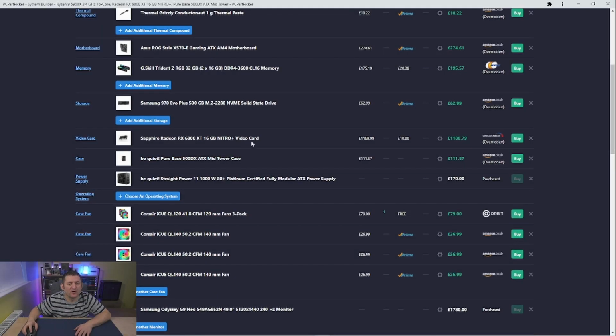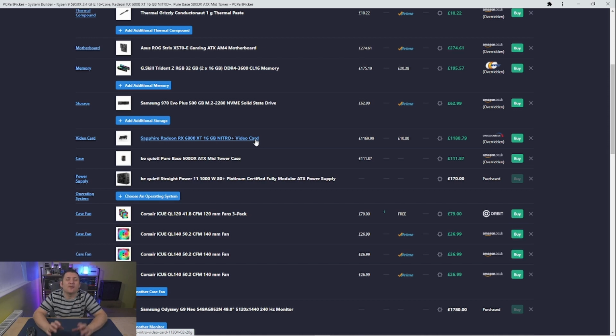We've covered the Sapphire Radeon graphics card. It's basically the stock 6800 XT with higher core clocks to begin with, so it's running slightly quicker straight out of the box. All of these items going in the Be Quiet Pure Base 500DX.